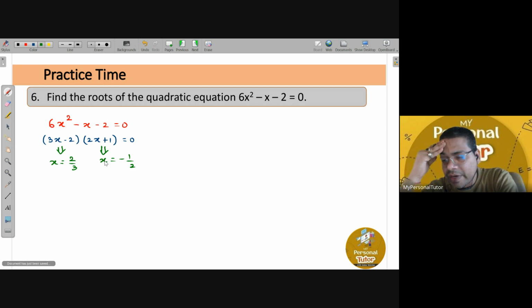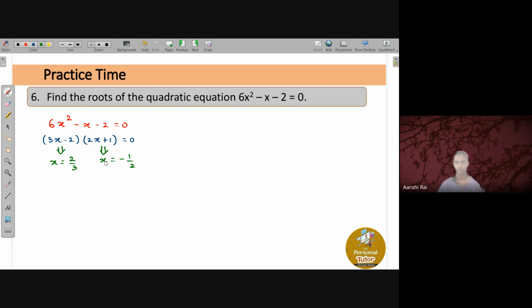See, when somebody tells you to find the root of the quadratic equation or solve this quadratic equation, it means that you have to find the value of x. So when you solve this quadratic equation, you get two values of x. One value of x is 2 by 3 and another value of x is minus 1 by 2. Is that all right? Yes, sir. Did you get the same answer, Swati, Akshat, Karthik, Arohi, everyone? Yes, sir. All right.